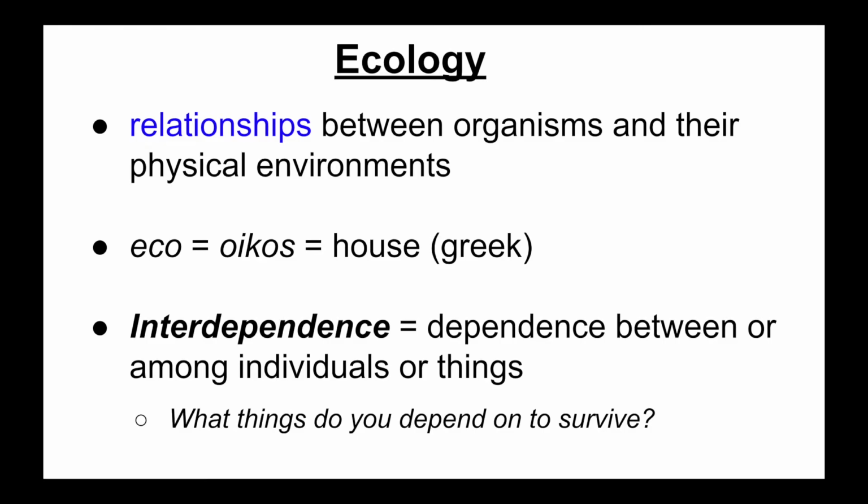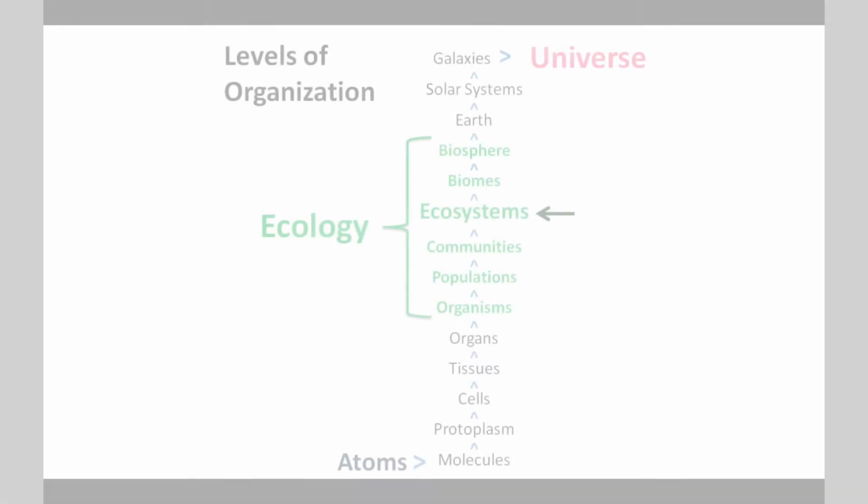So ecology is the relationships between organisms and their physical environments. And eco really means house. So we can talk about the relationships between the organisms themselves, different species, but also their physical environment. We call interdependence the dependence between or among individuals or things. So what things do you depend on to survive? Well, you're going to depend on water, shelter, food, and then your physical environment, the air quality that you're breathing, the type of environment you live in. And all of these things have an effect on your life and then the lives of the organisms around you.